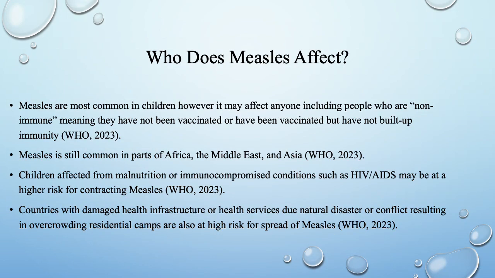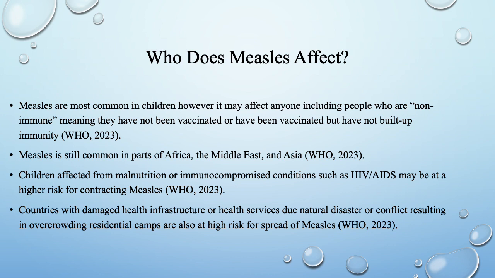So, who does measles affect? Measles are most common in children, however, they may affect anyone, including people who are non-immune, meaning they have not been vaccinated, or they have been vaccinated but have not built up immunity. Measles is still common in parts of Africa, the Middle East, and Asia.